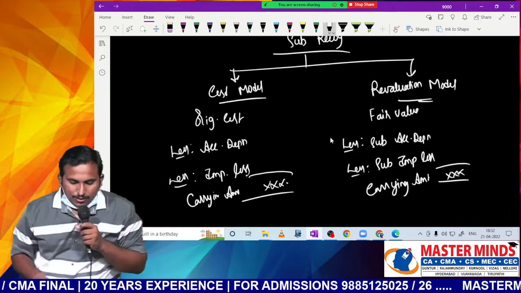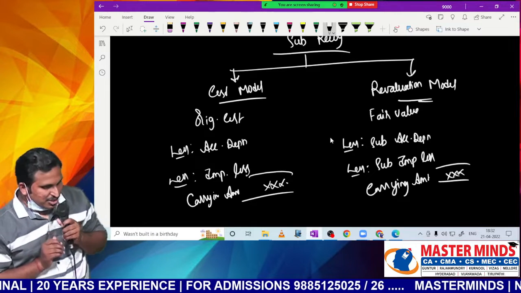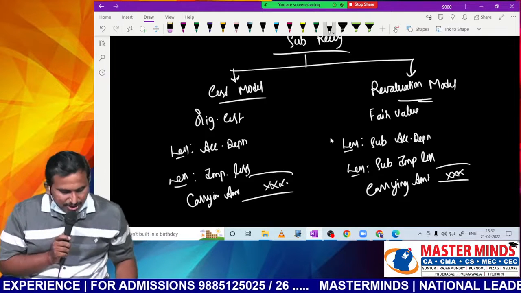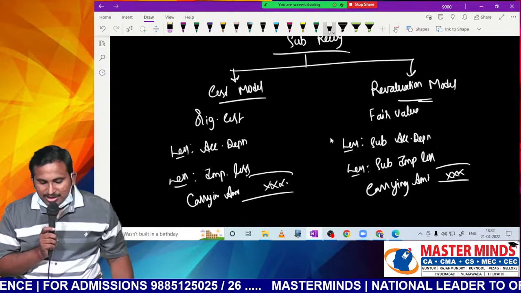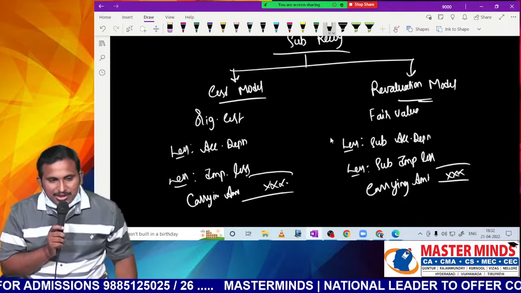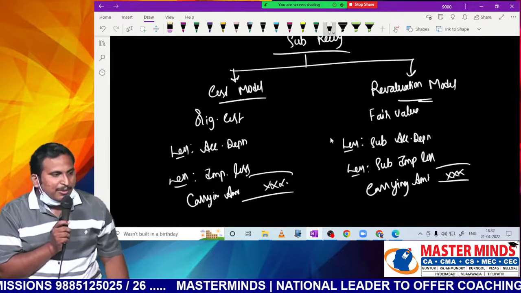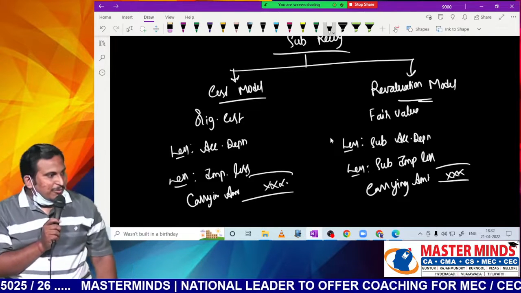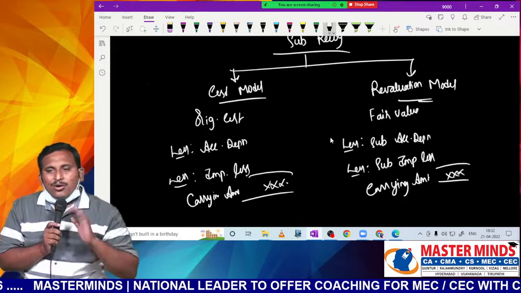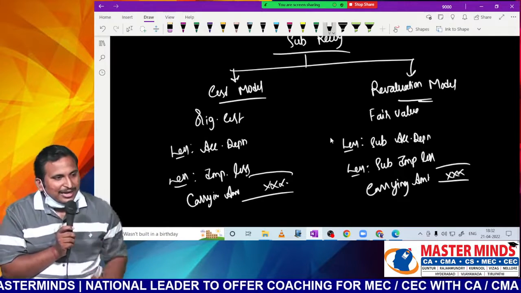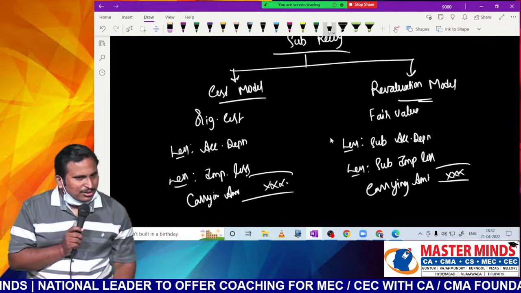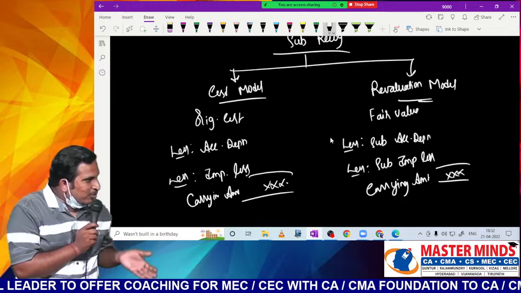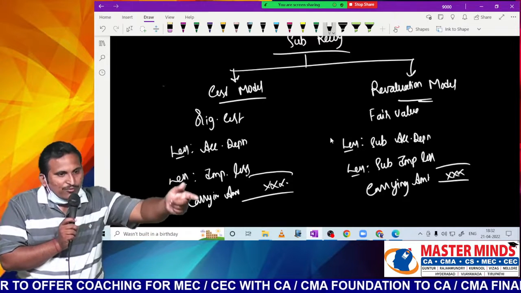Two models are there. One is the cost model. The other one is the revaluation model. Cost model means original cost less accumulated depreciation less impairment loss. Revaluation model means fair value less subsequent accumulated depreciation less subsequent impairment loss. Now you may get a doubt why we are using the word subsequent. When we compare carrying amount and fair value every year, whenever we feel a substantial difference is there between book value and fair value, then we will go for revaluation.